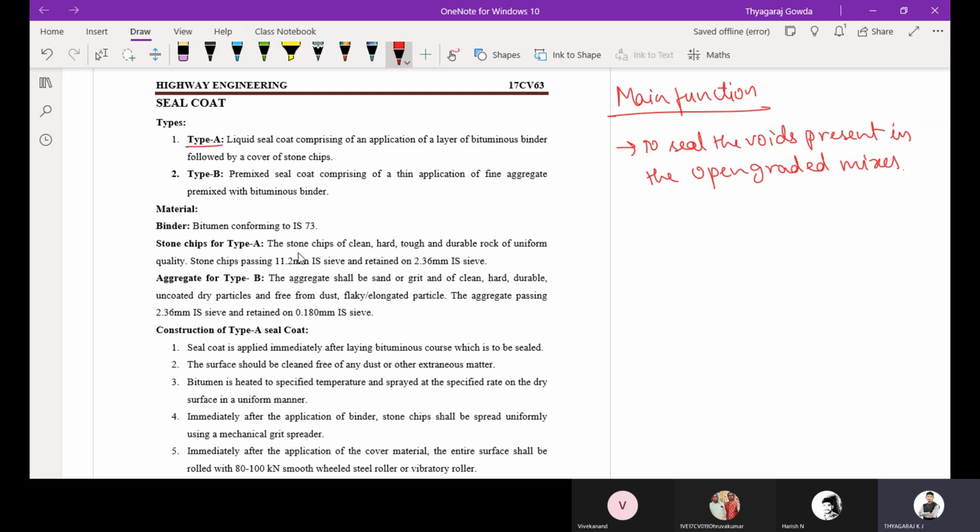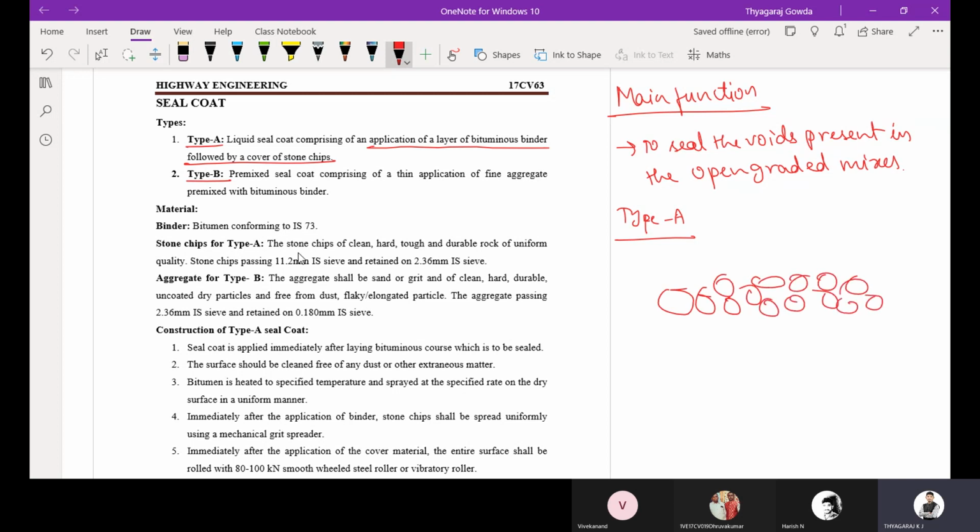There is a type A and a type B seal coat. Type A is a liquid seal coat comprising an application of a layer of bituminous binder followed by stone chips. For example, this is the OGPC we have constructed.